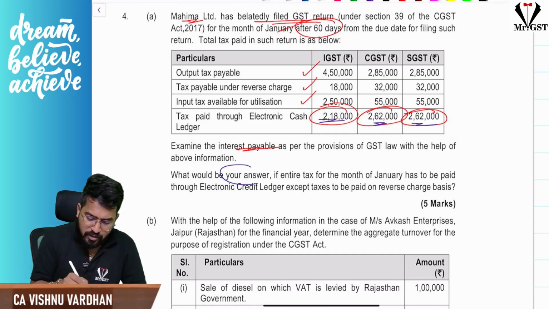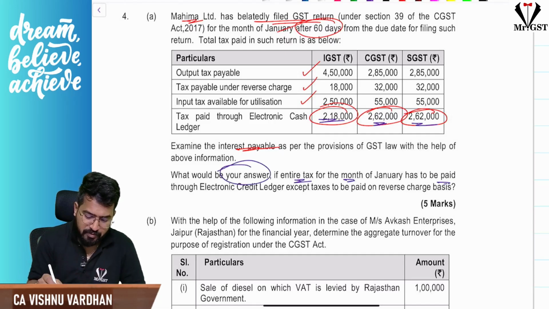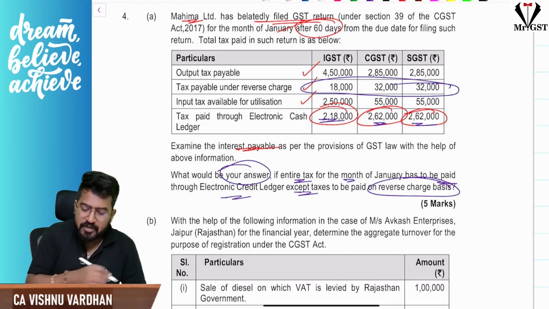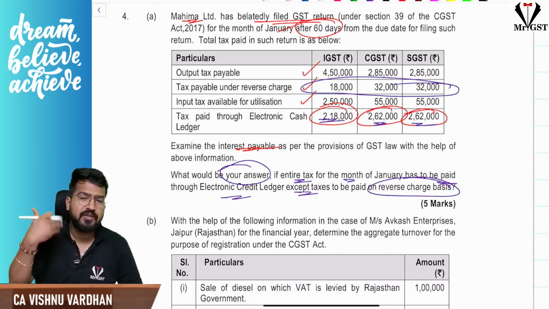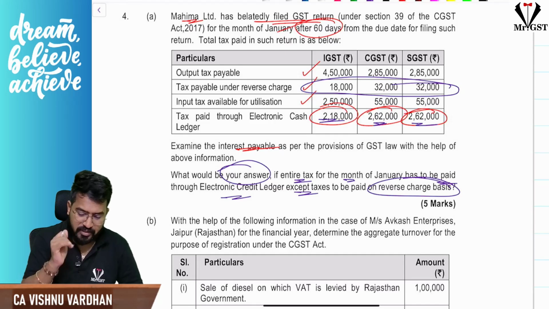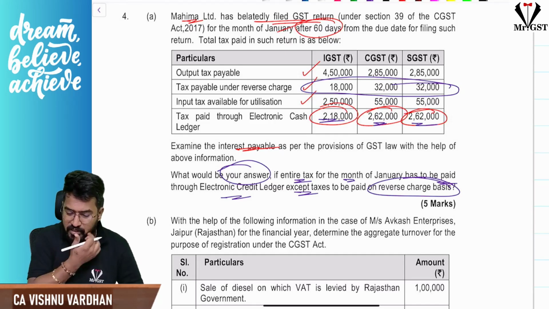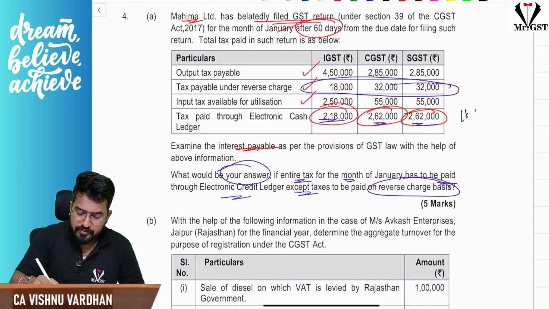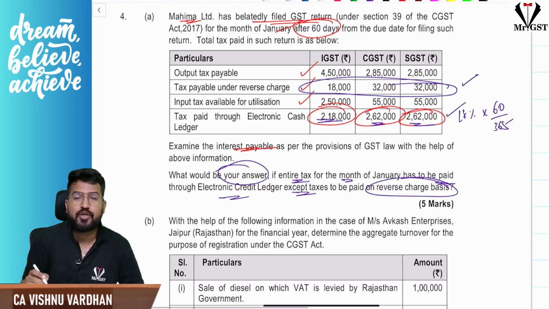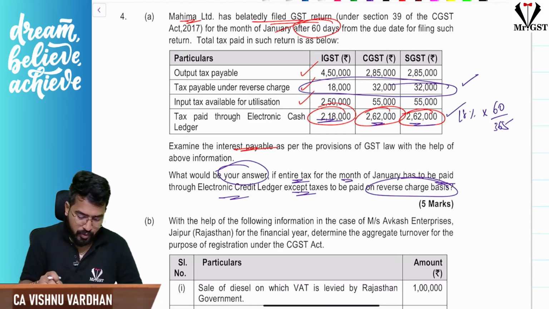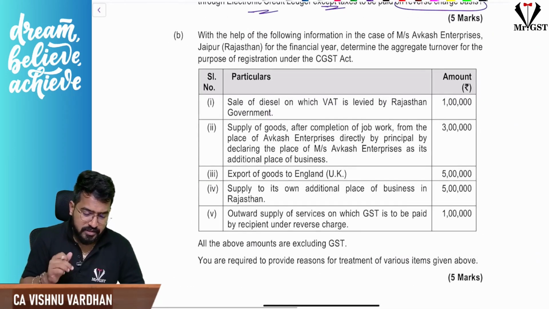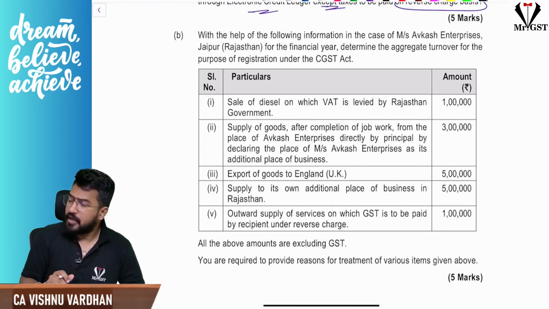And they also asked, will your answer be different if entire tax for the month has been paid through credit ledger except RCM? Then obviously, interest will come only on the RCM liability, which is to be paid in cash, because entire amount is paid through ITC balance. That is the point. So you can make the calculations. 18% into 60 divided by 365, you can make these amounts. For first case these amounts, second case these amounts you have to enter. That is the answer.